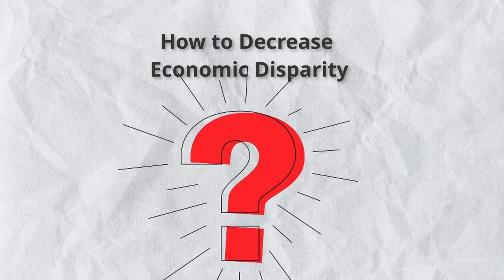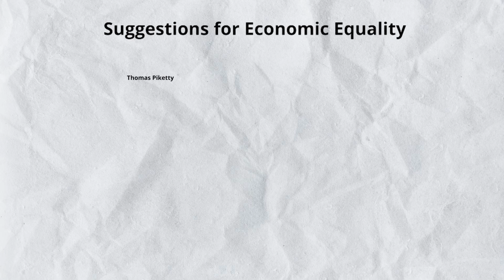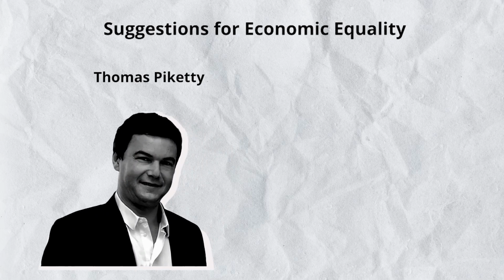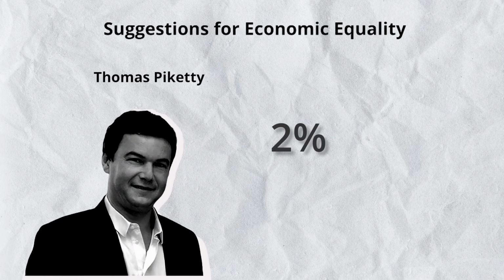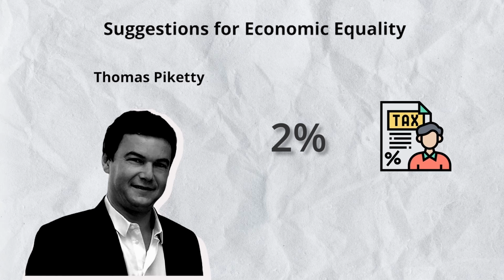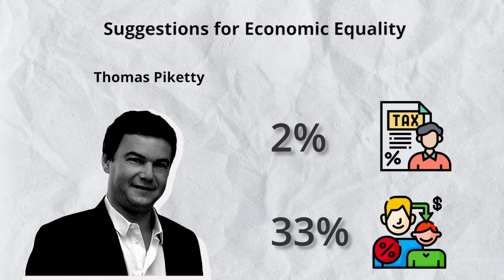There are many theories put forward for decreasing economic inequality. The French economist Thomas Piketty advocates that India should implement 2% extra tax on people with a net worth over Rs 10 crores and impose 33% inheritance tax on them. This theory of leveling down the rich is opposed by many economists.